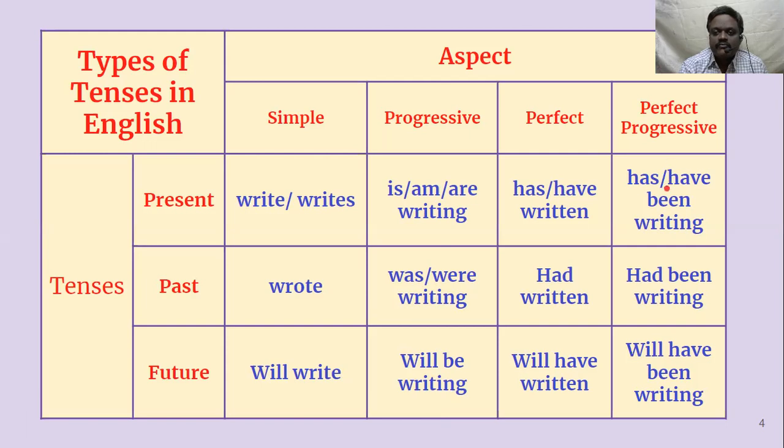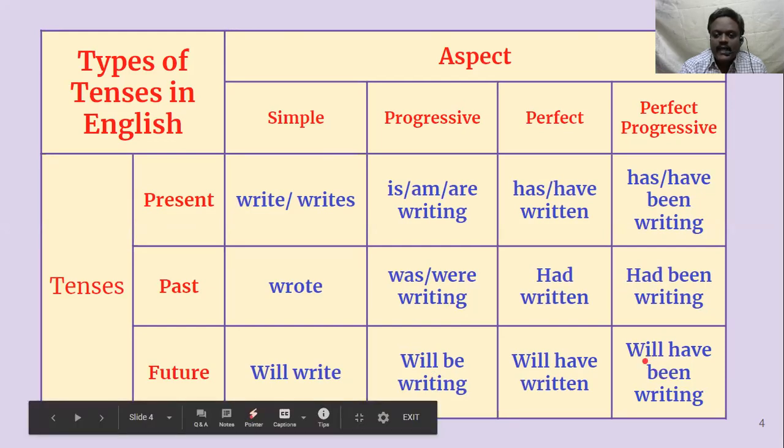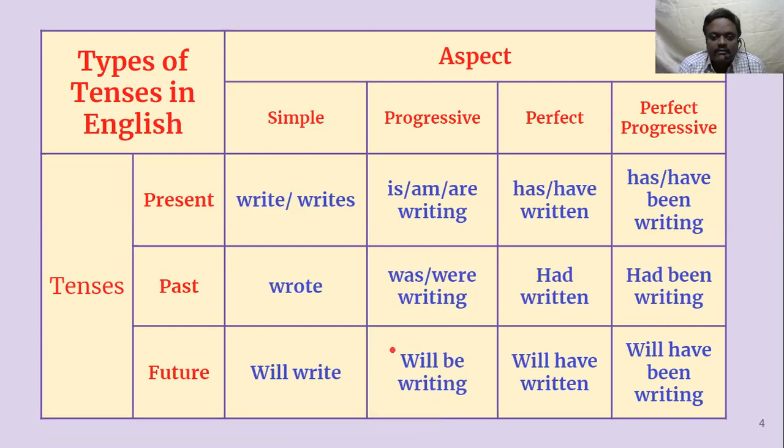In present perfect progressive, we have same have plus been plus verb ing form. So in have form, we have to choose either has or have depending upon the subject, like has been writing or have been writing. Then we have had, past perfect progressive, same formula, have plus been plus verb ing form, but we use had. In the same way, future tense also we have same thing, but we add will have been writing, but we don't use has here. Will have been writing, whatever the subject it may be, we use have only. That is how these structures you have to be thoroughly acquainted, and you have to learn it thoroughly. Unless you learn these structures thoroughly, you cannot probably learn tenses.